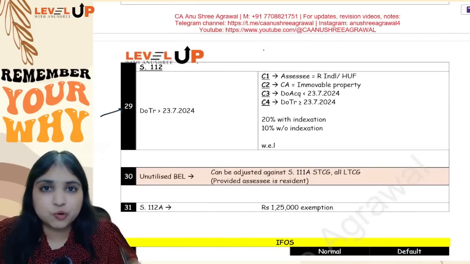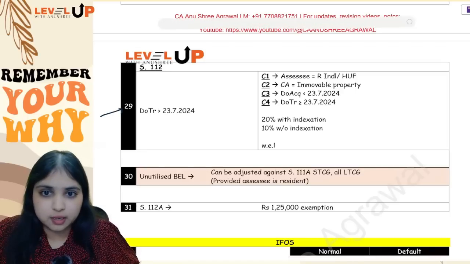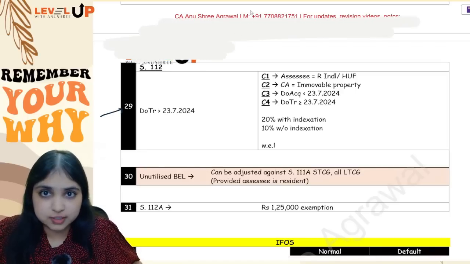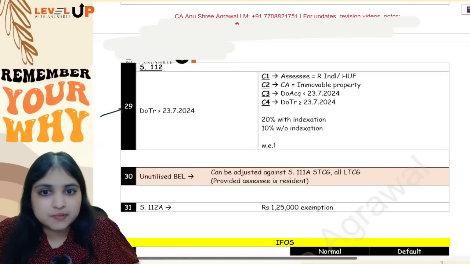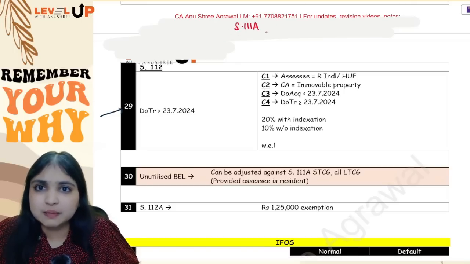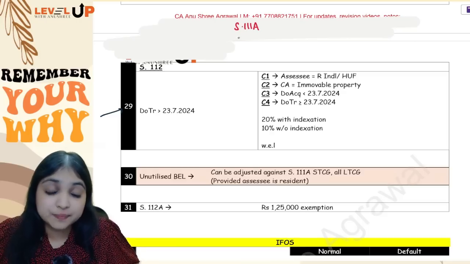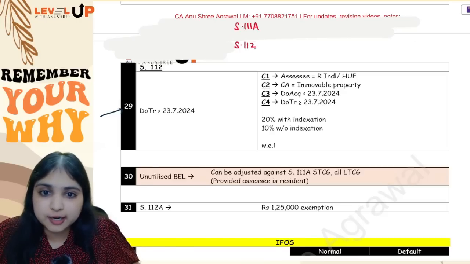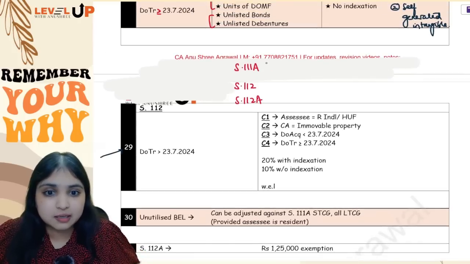See, this adjustment I want to discuss a little extensively with you. In your capital gains head, okay, you have totally 3 sections, 3 taxation sections. Number 1, you have section 111A for STCG. Your STCG will either be 111A STCG or normal rate STCG. Then for long term, you have section 112 and section 112A. Okay. Now, what are your tax rates under each of these sections?